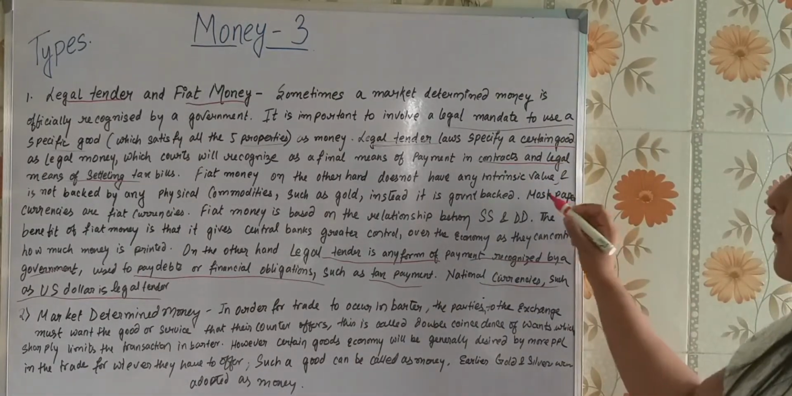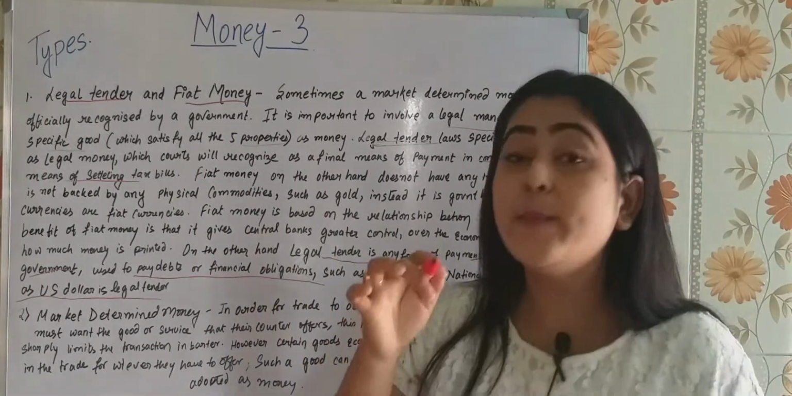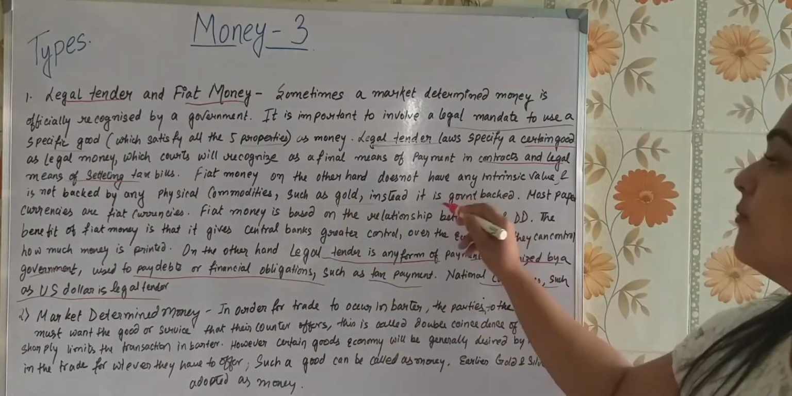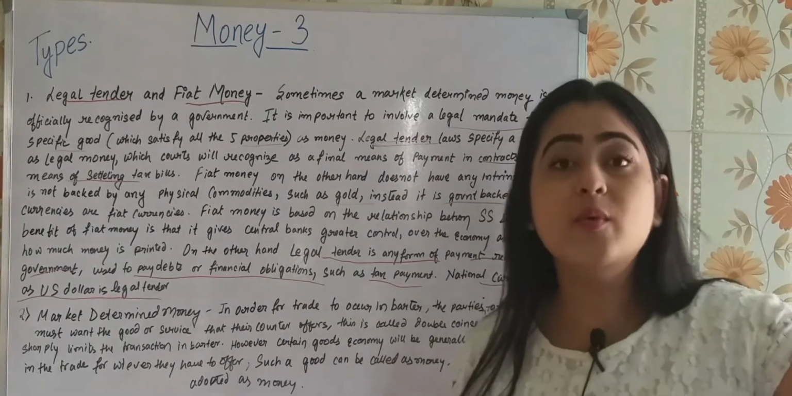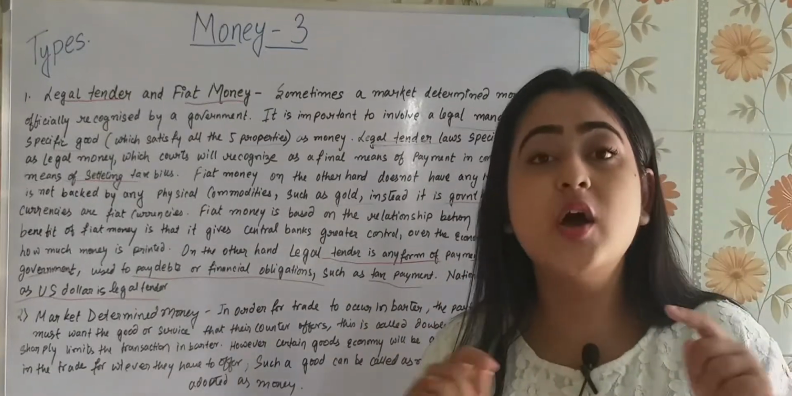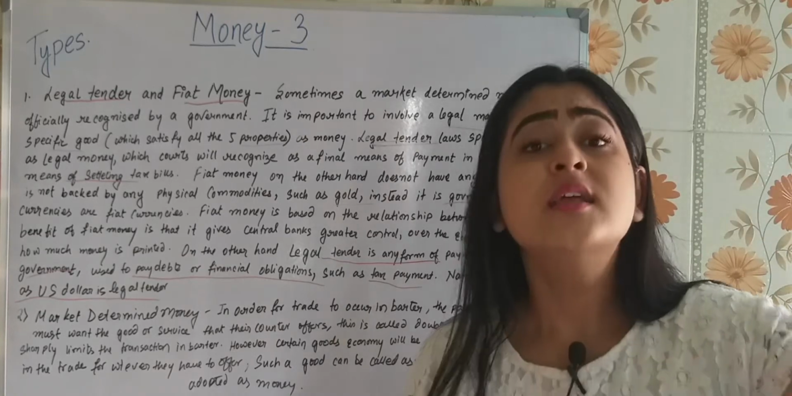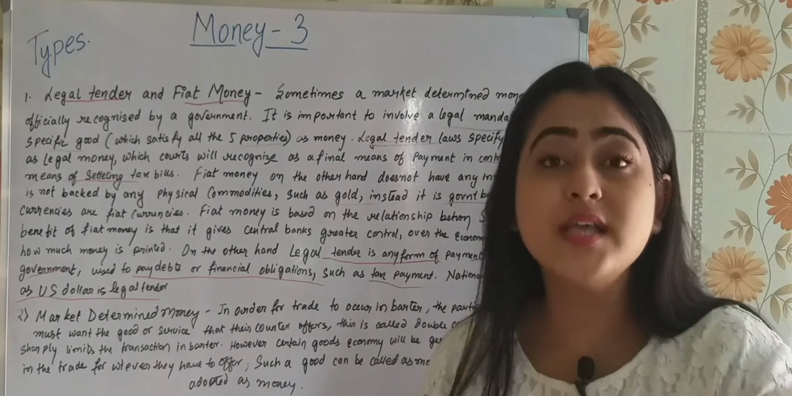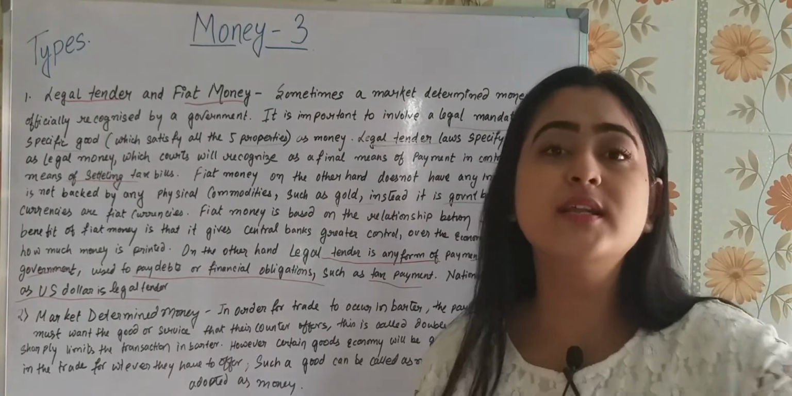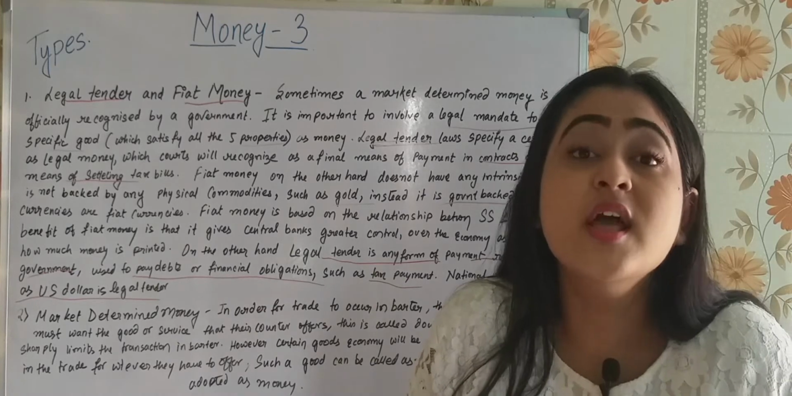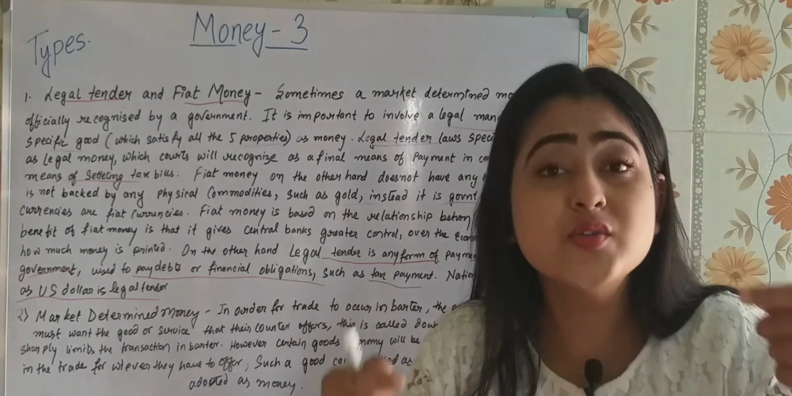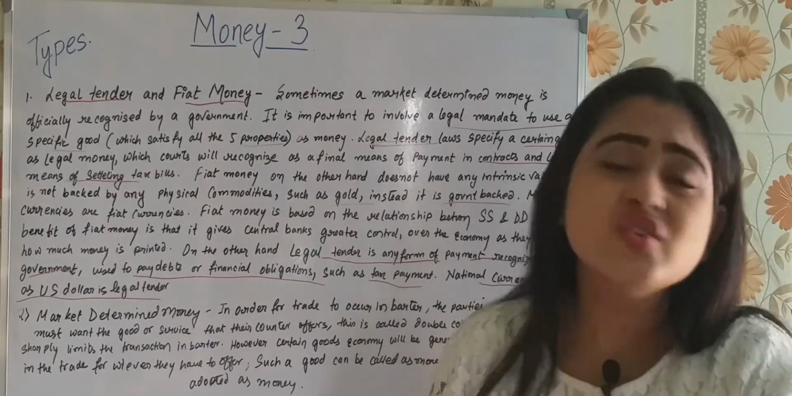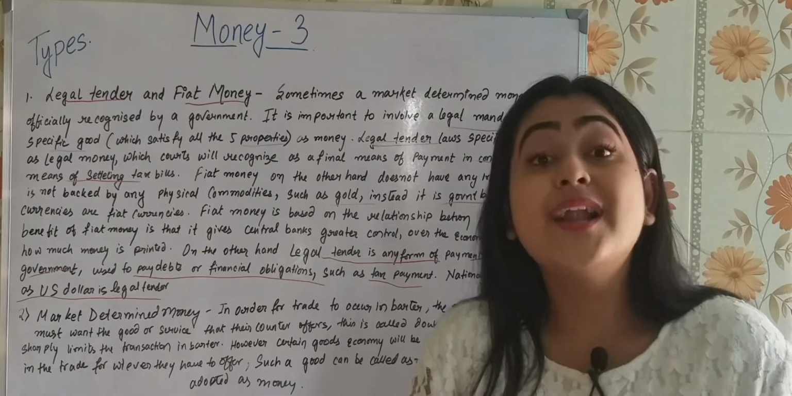Understood? And it is not backed by any physical commodity such as gold. Instead, it is government backed. Earlier, the 500 rupees and the 1000 rupees notes were accepted by the government. The government said that yes, this can be used as money. That's why we were using them. And any time the government tells that this 2000 rupees note is not accepted, that means that note does not have any intrinsic value. How are you going to utilize it? It's just a piece of paper for you, isn't it? So that is called fiat money.